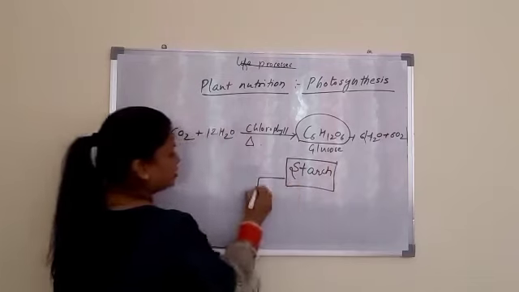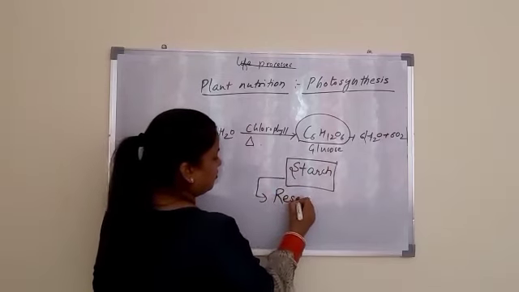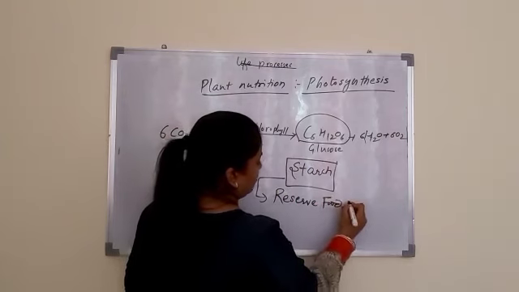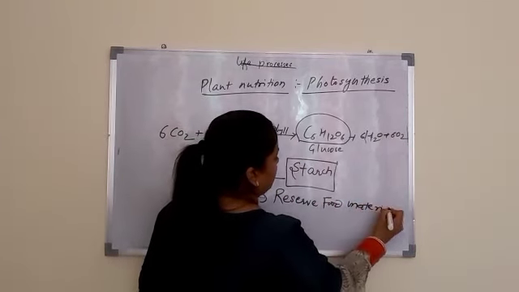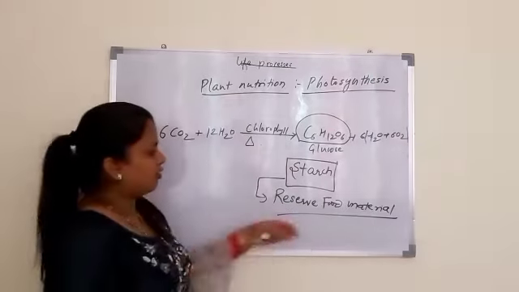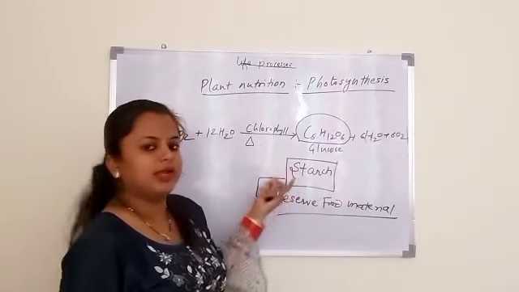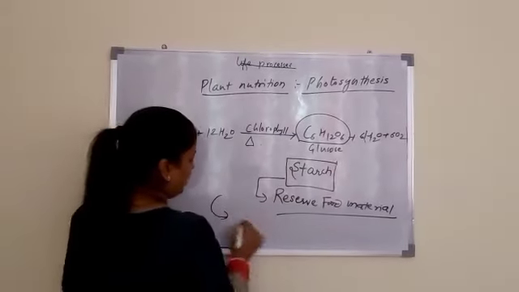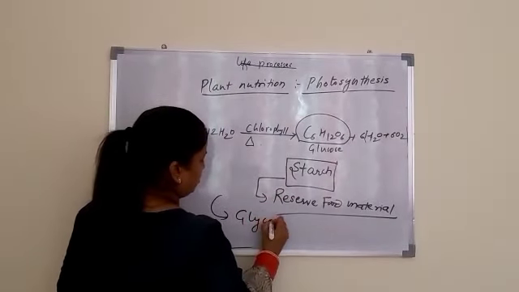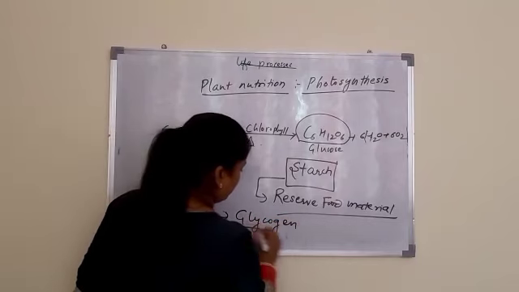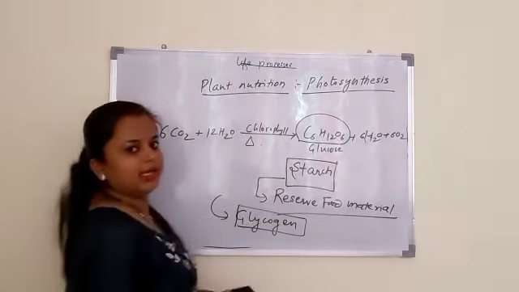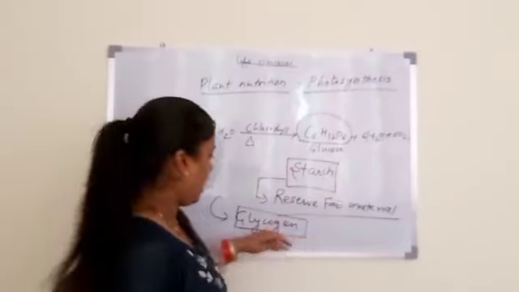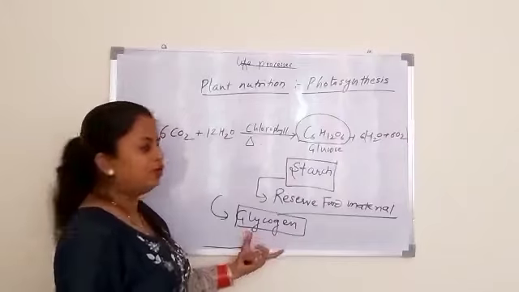which acts as reserve food material, or you can say reserve energy material, which is later on used up by the plants whenever required. In case of animals, this reserve food material is glycogen. So this is one of the questions. What is the reserve food material in plants? Answer to this question is starch. And in animals, this is glycogen.